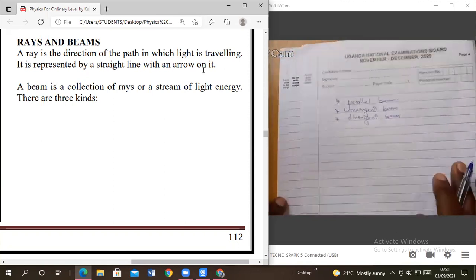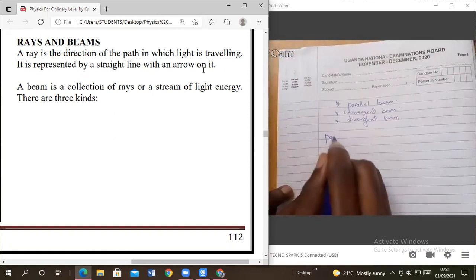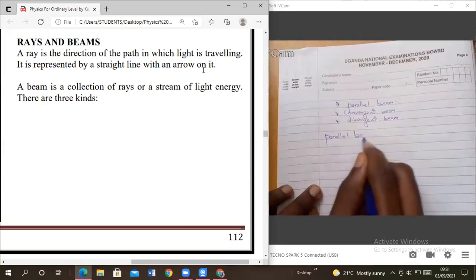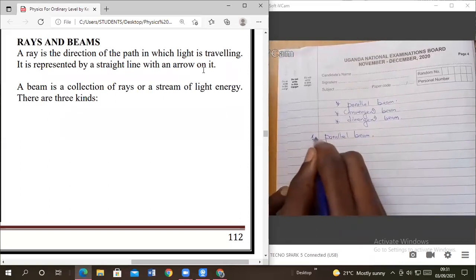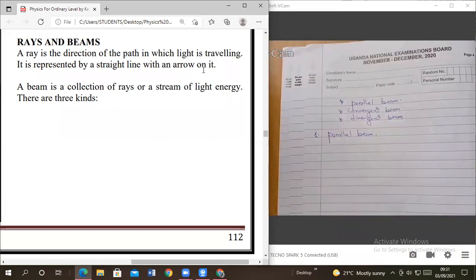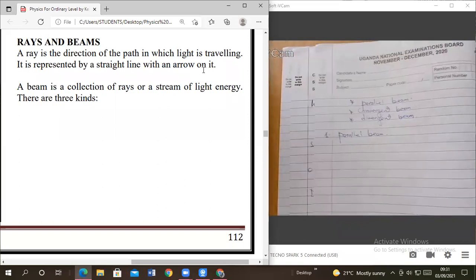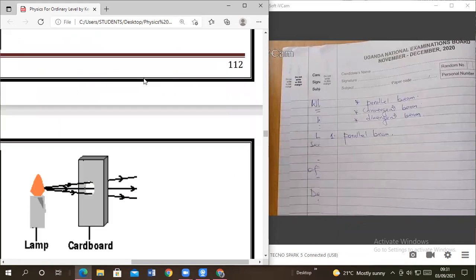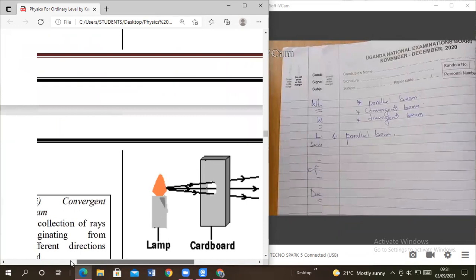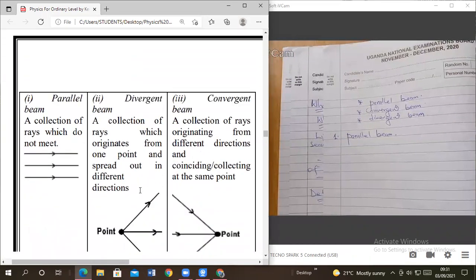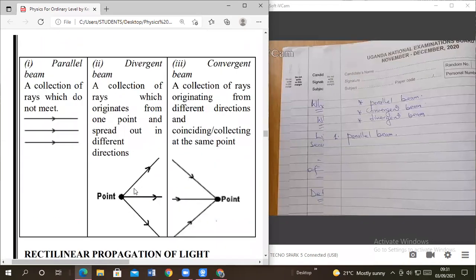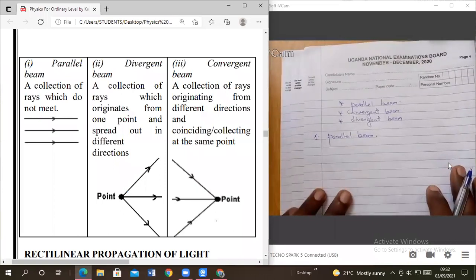Let's start with the first one. Subheading: parallel beams. Let me take you where it is. But let's make it in simple terms.